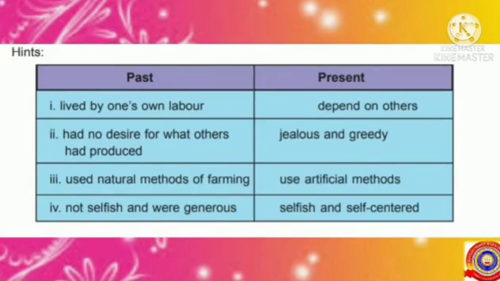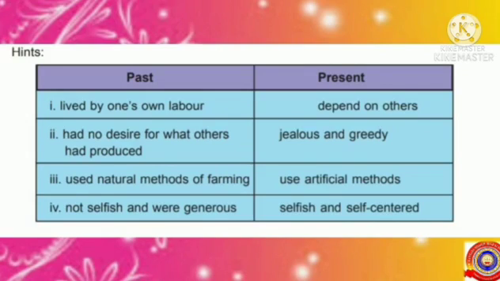It includes 2 columns. The first column includes the past generation and the second column includes the present generation. Now you can understand the differences between past generation and the present generation. So let's read it. Lived by one's own labor. What about present generation? Depend on others. Past generation had no desire for what others had produced. Present generation is jealous and greedy.